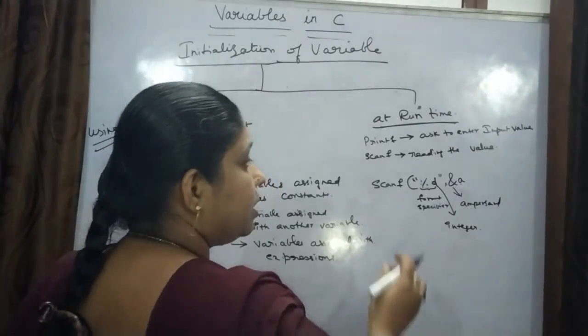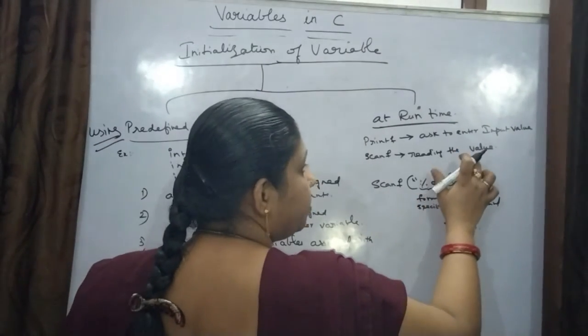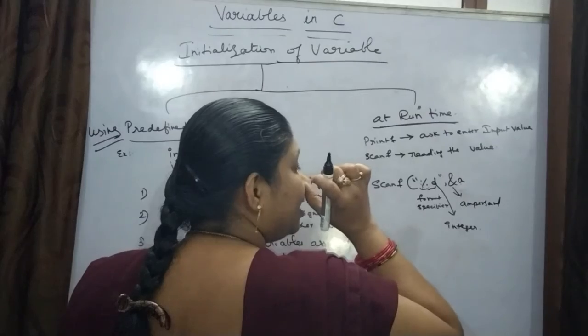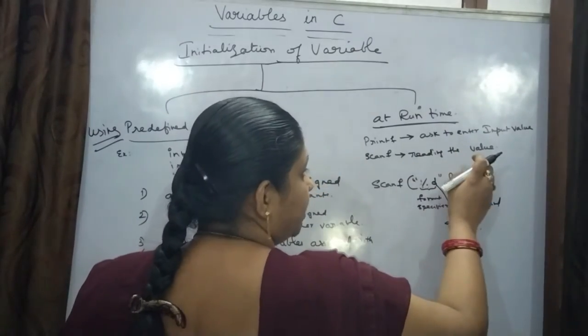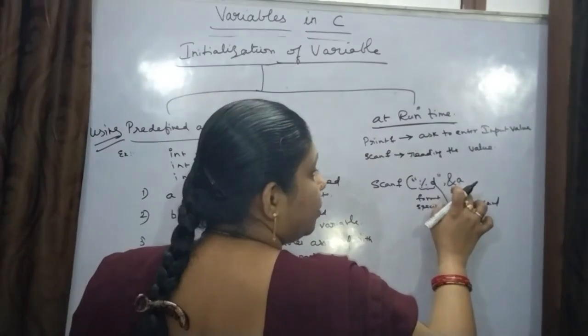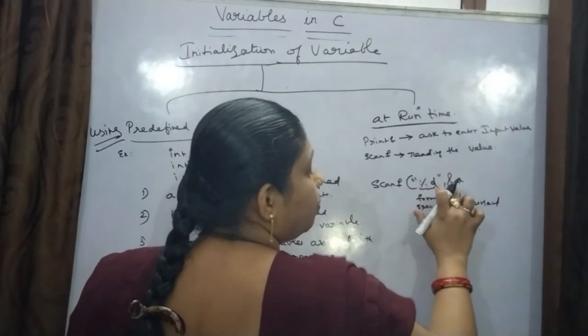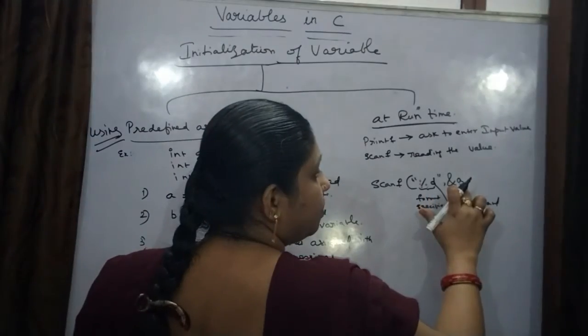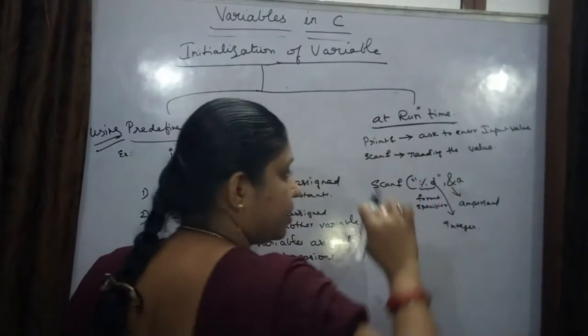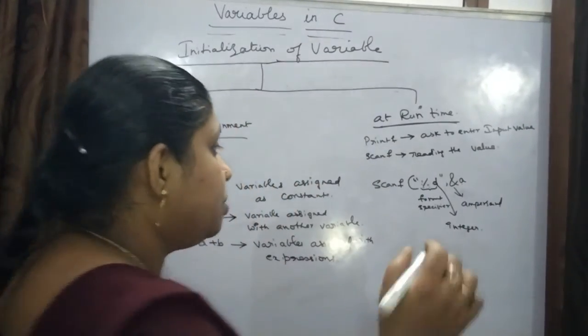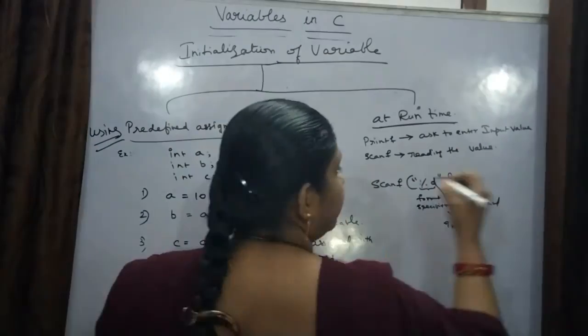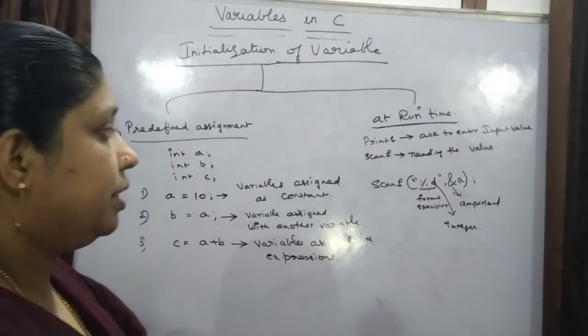So the input value given by the user is stored in this variable with the help of this ampersand. Okay, so this is how the scanf function is written.